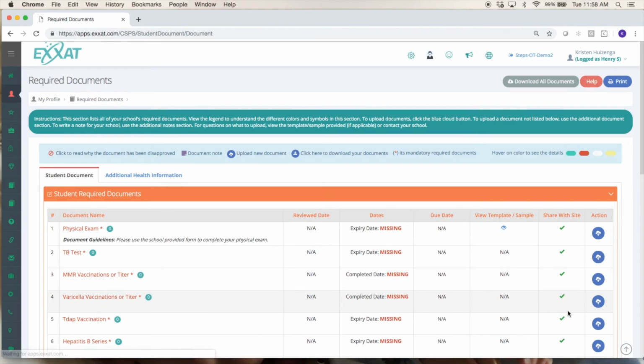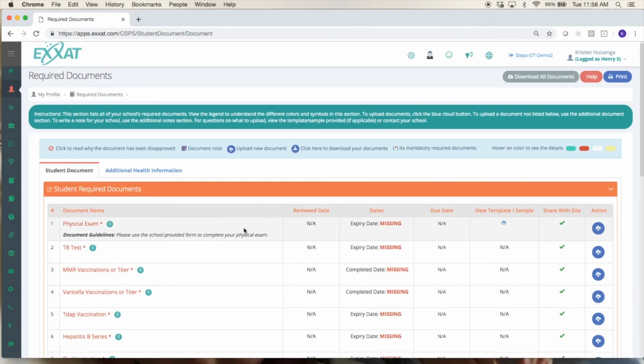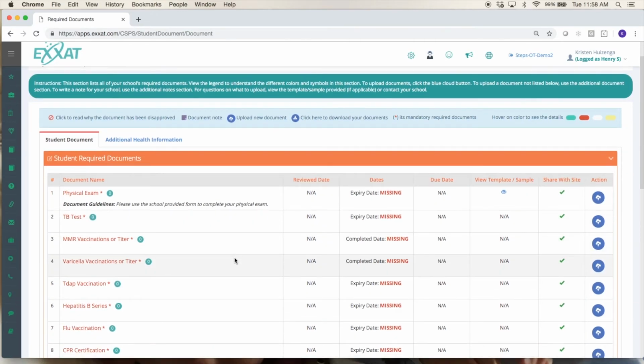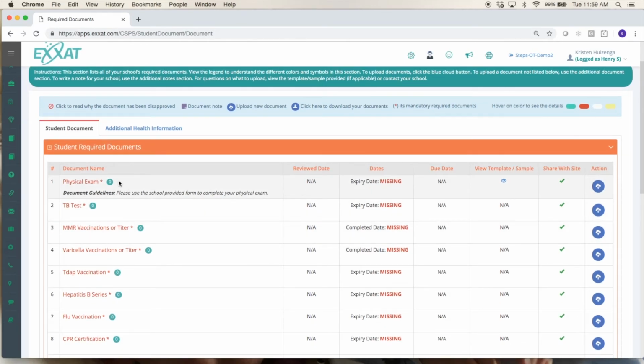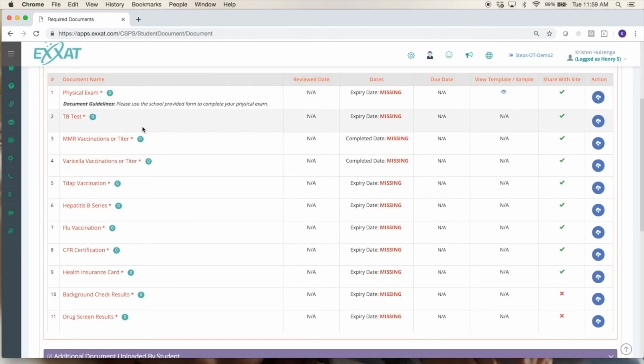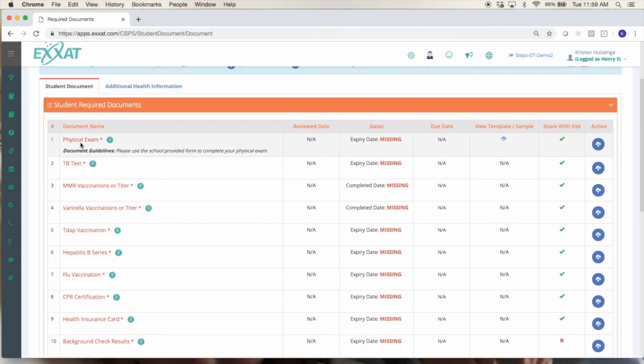The next section, required documents. This is often very different for different schools, but here your school will provide you with a list of documents that they'd like you to upload. So be sure to look at those and look at the document guidelines and make sure you upload the appropriate document. Sometimes too, your school might provide you with a sample document that you need to download, or maybe like in the case of a physical exam, a form you need your physician to sign or something like that. So if there are documents showing here for you to download, be sure to download them.